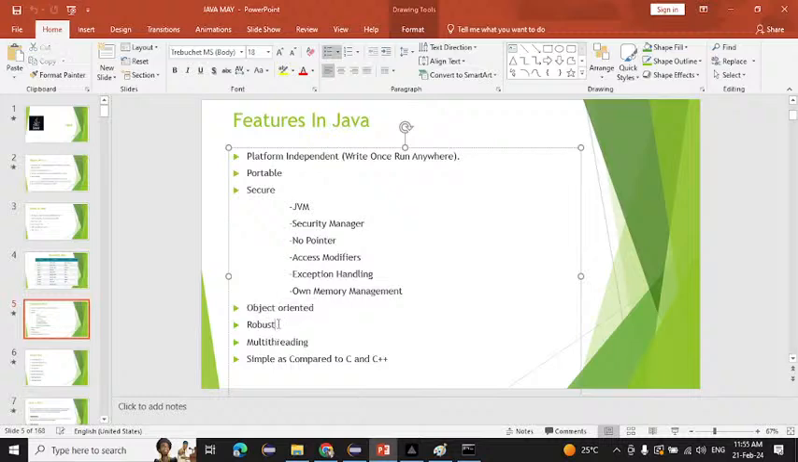After that, robust. Why are we calling Java robust? Inside the JVM we have one security manager, and it works like a security guard. It works like an antivirus. What will an antivirus do? It will not allow any virus. If you install it in your computer, it will not allow any virus. Same like that, we have the security manager inside your JVM. It will not allow any malicious software, or any software that has a virus.